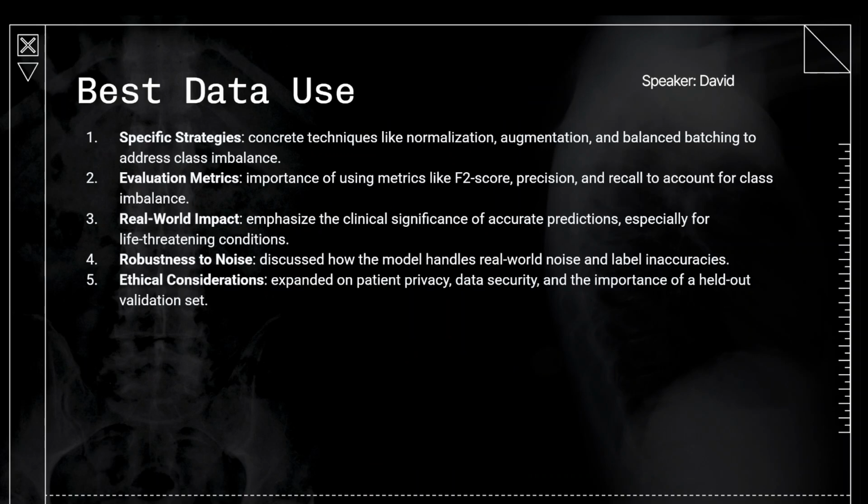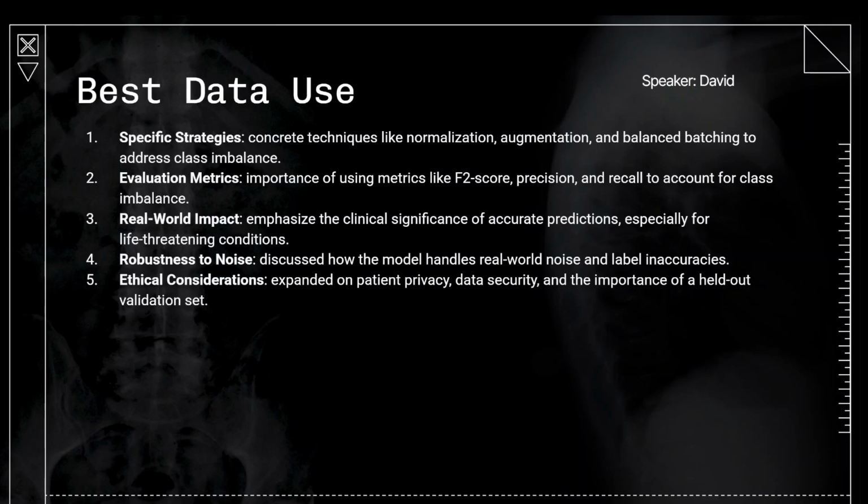We apply specific strategies like normalization, augmentation, and balanced batching to address class imbalance. We also focus on evaluation metrics using F2 score, precision, and recall to ensure fair model assessment. Next, we highlight the real-world impact, as accurate predictions can be life-saving. We test robustness to noise, ensuring the model handles real-world variations, and finally, we address ethical considerations, including patient privacy and data security.